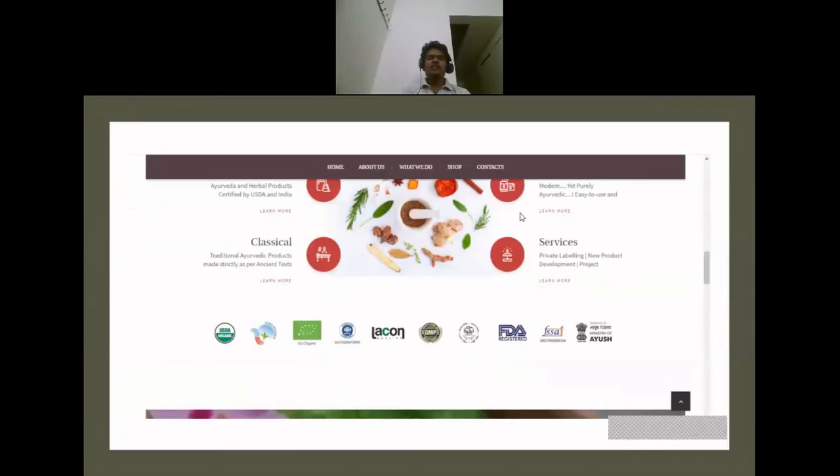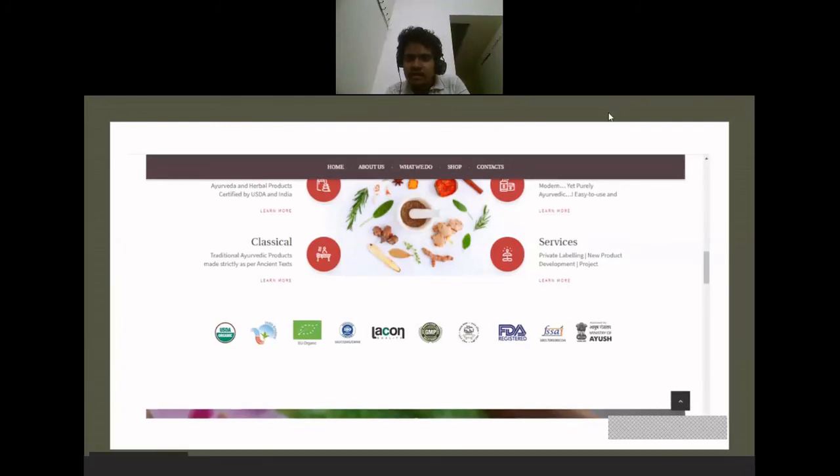So this is the website of Arshveda, the cosmetic company based out of Kerala, which I showed you. And these are the certifications they have. And you can see, if I could zoom in. Can I zoom in? I don't think I can zoom in here. Okay, I will just annotate this so that it is visible. So if you can see this, it is the Halal Trust of India website, right?